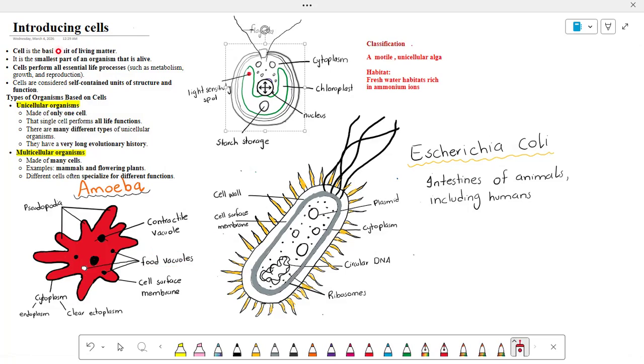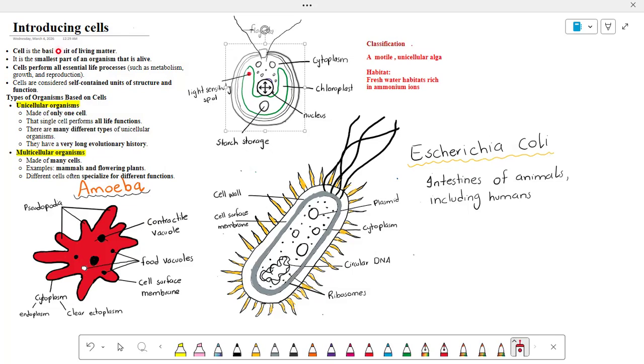The last and a very important structure is the contractile vacuole. And dear students, its function is to remove excess water from the cell, which helps to maintain the osmotic balance. So, this is all about amoeba. I hope you will understand all the structures and functions of the amoeba. All are very simple and very similar to the unicellular algae.